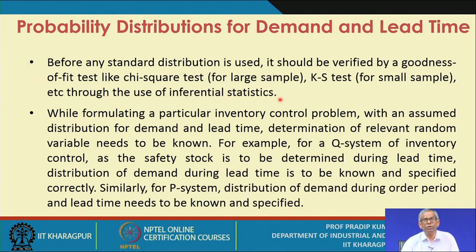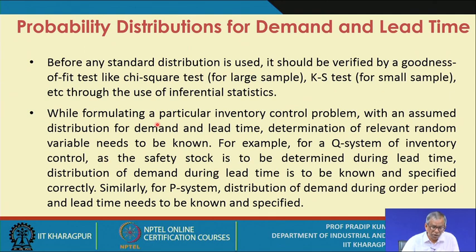I presume that you are aware of one or more of these goodness of fit tests. If you are not, please go through these tests, particularly the chi-square test and the KS test, which you find in any textbook on probability and statistics, in the section on inferential statistics.